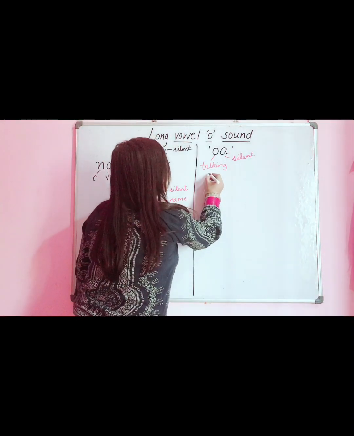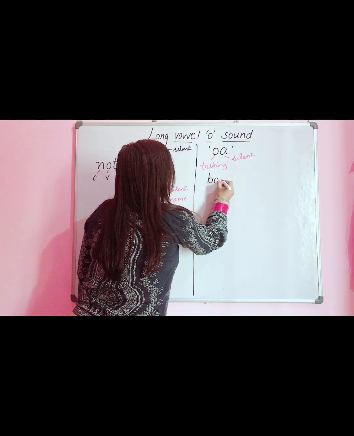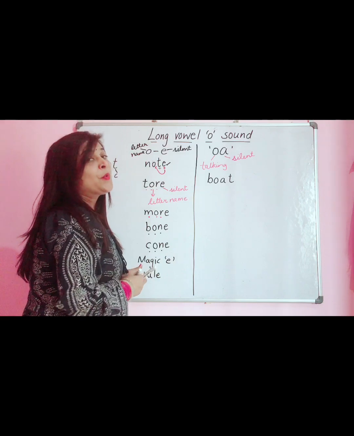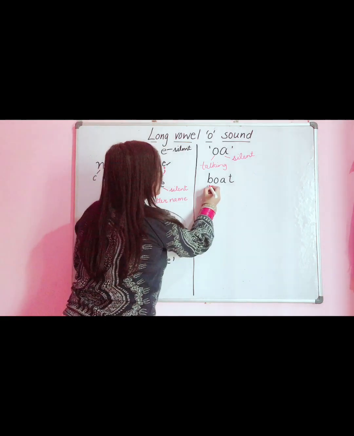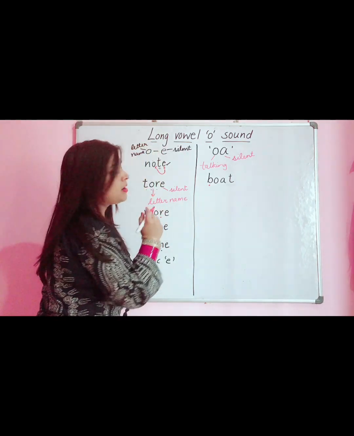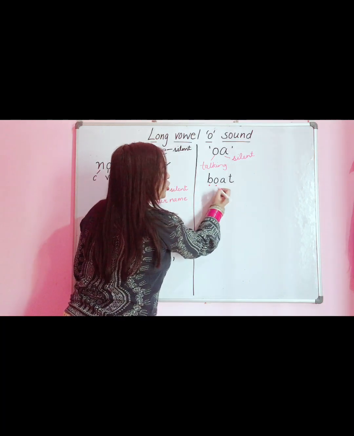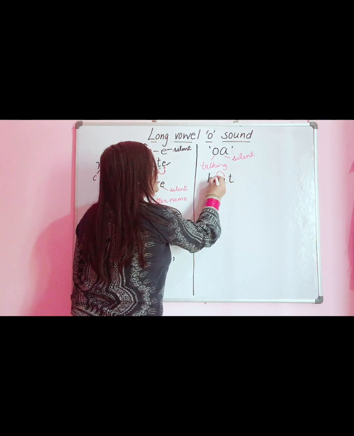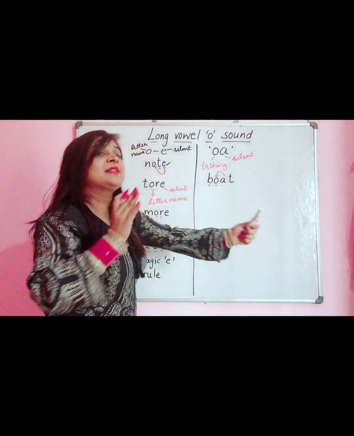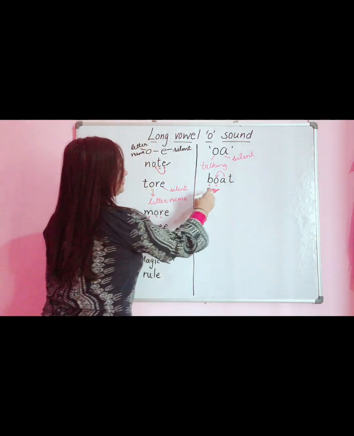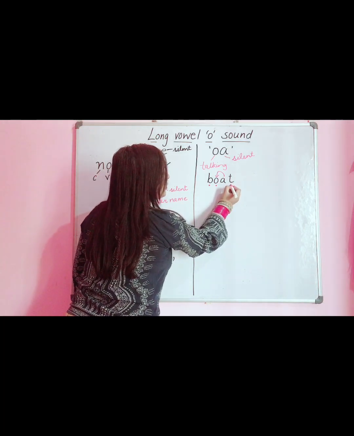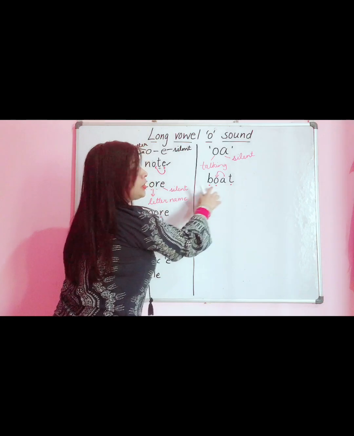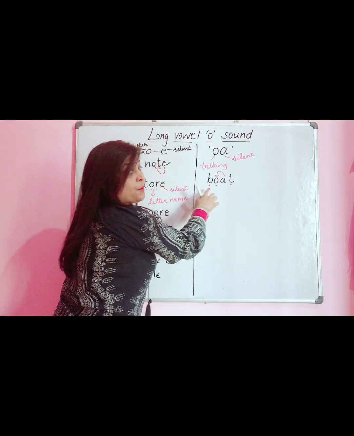B, O, A, T, boat. The first sound is B, then O, A will become silent because A will give the entire energy to letter O, and the third sound is T. Boat.